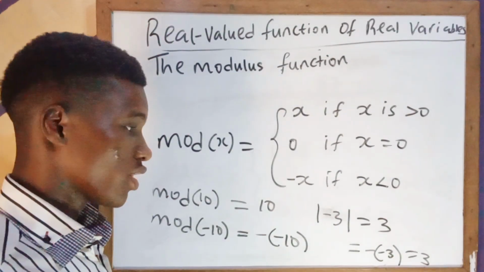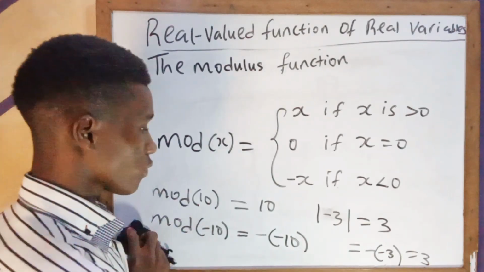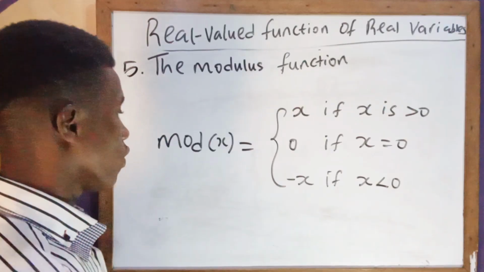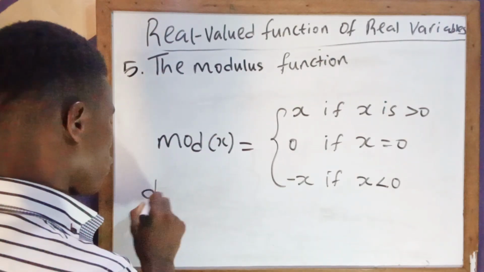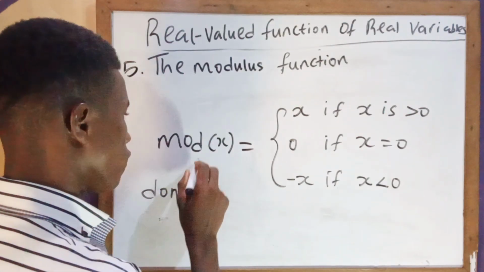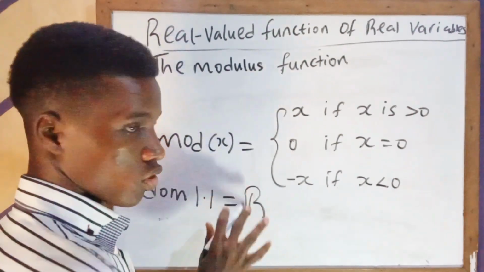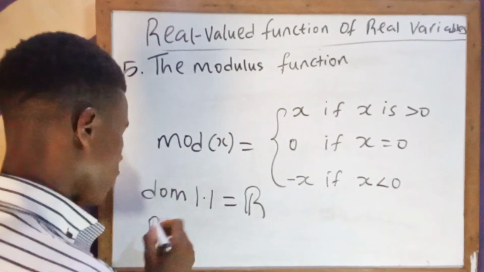So from this, we can see that the domain of the absolute value function is what? All real numbers. While the range is the possible outcomes.